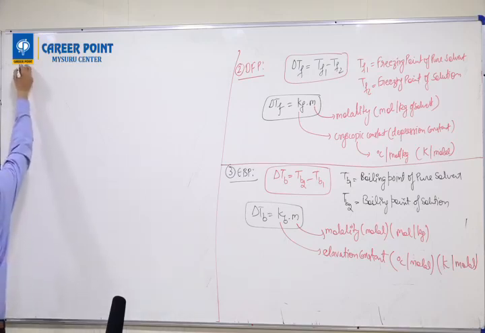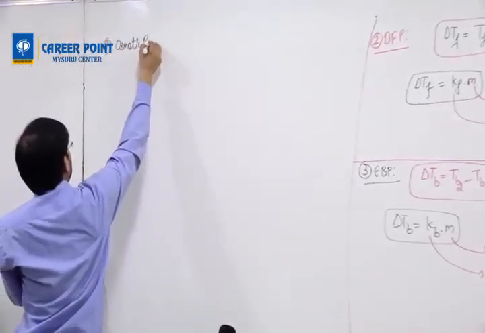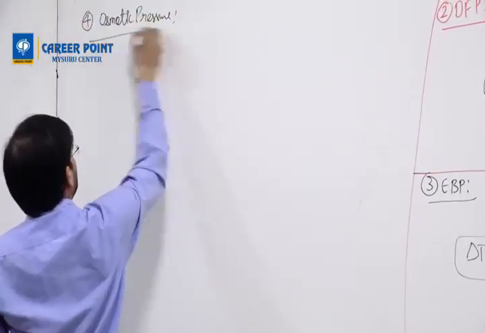Then the fourth one is known as osmotic pressure.